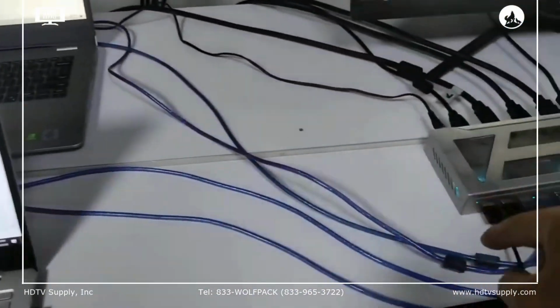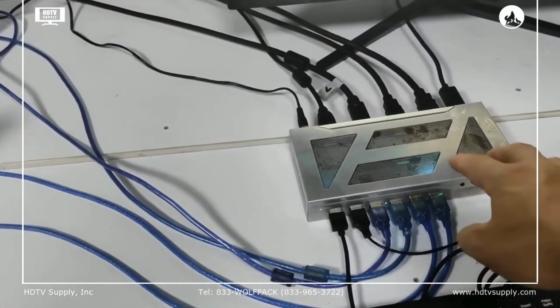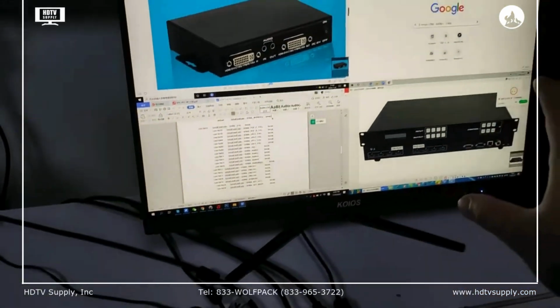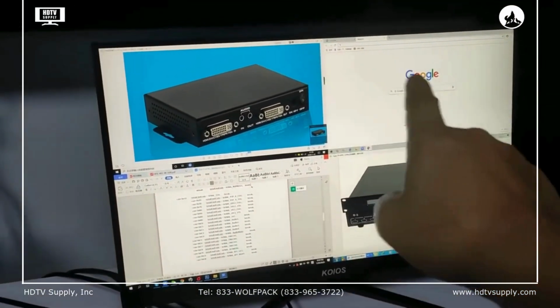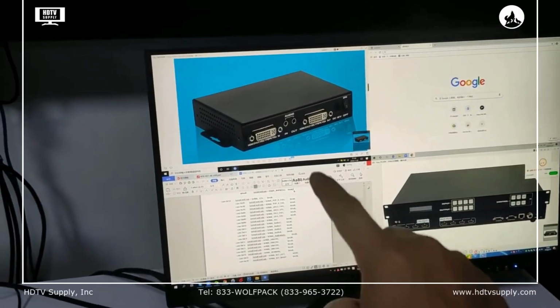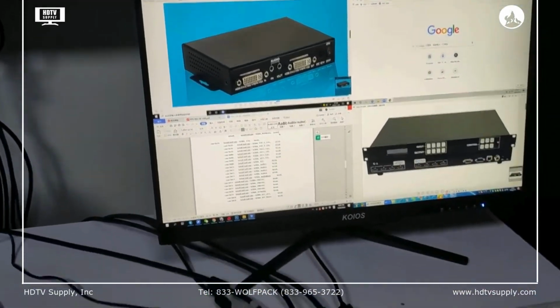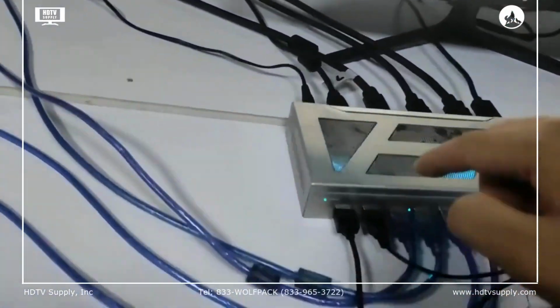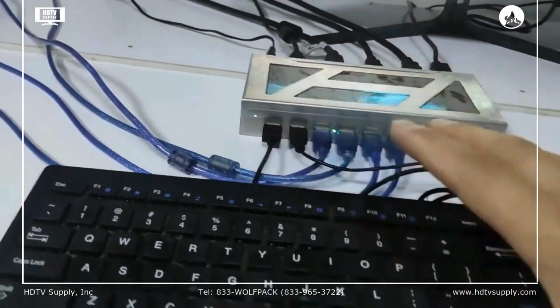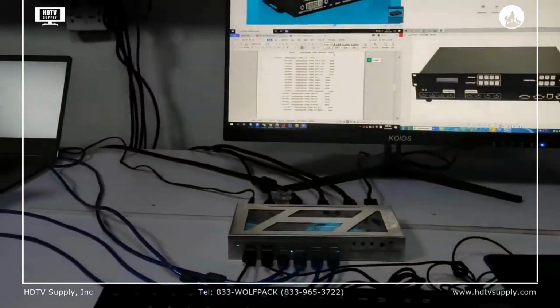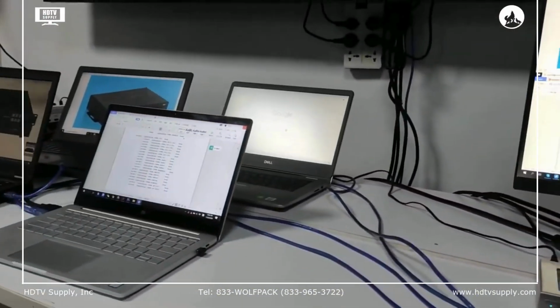The 4 USB cables connect to this 4x1 switcher, with 4 HDMI inputs and 1 HDMI output to this monitor here. So right now you can see it's showing as a multi-viewer, a quad view: first PC, second PC, third PC, and the fourth PC. And right now we also have 1 keyboard and 1 mouse. With this we can manage all 4 PCs without touching them.